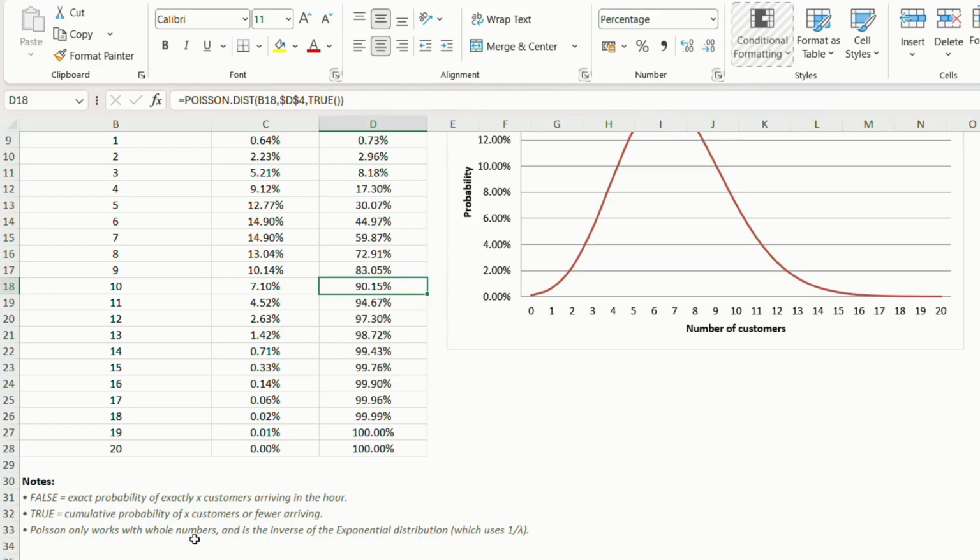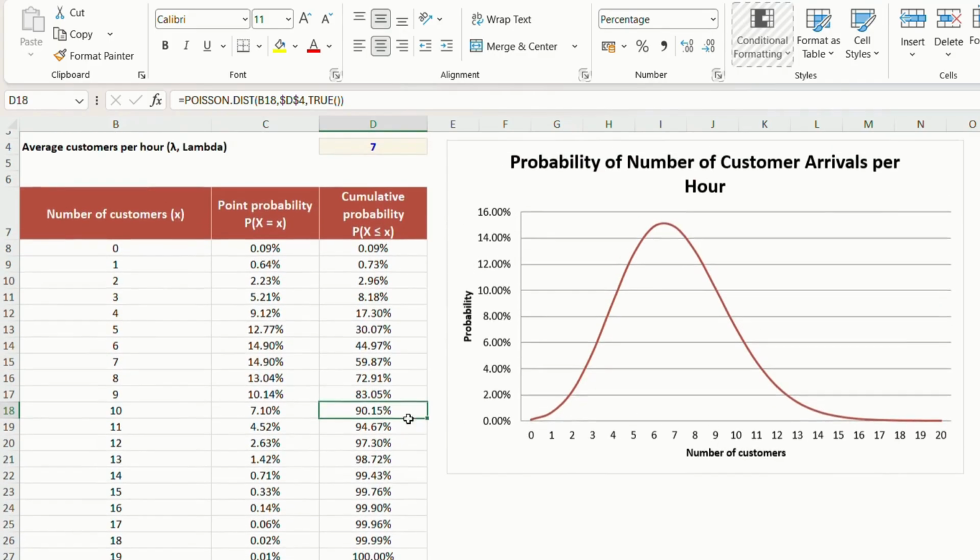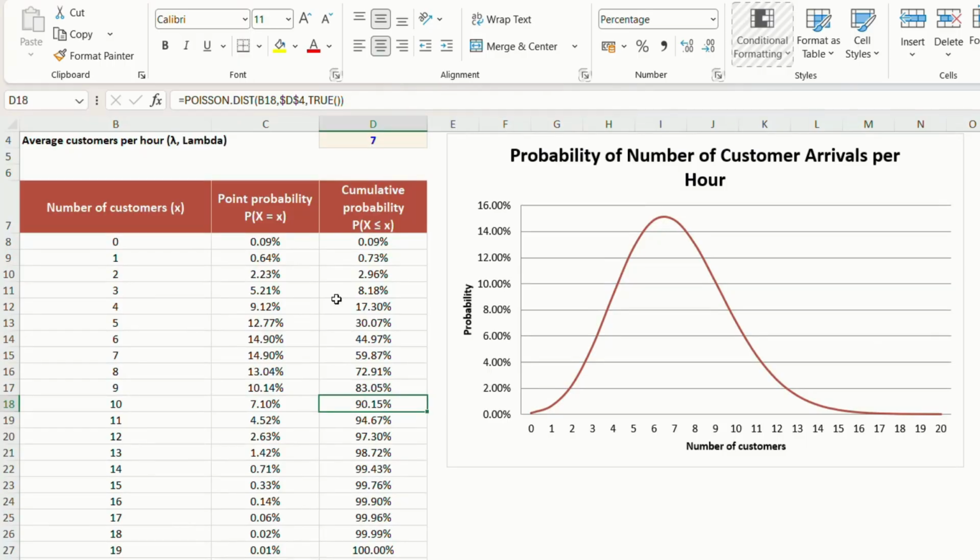Poisson only works with whole numbers and is an inverse of the exponential distribution, which uses 1 by lambda, but here we are using the lambda, not the exponential. Poisson also only works with whole numbers, not decimal numbers. We can't say 7.5 or 6.5.